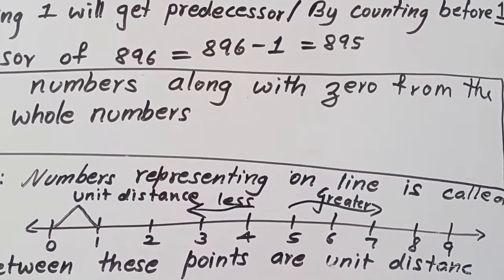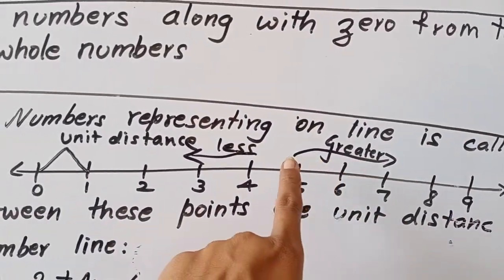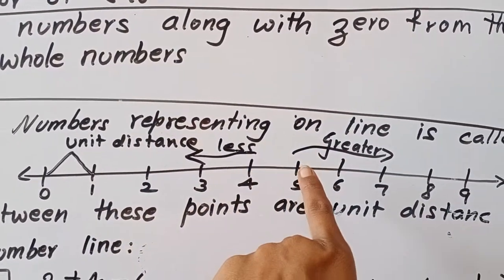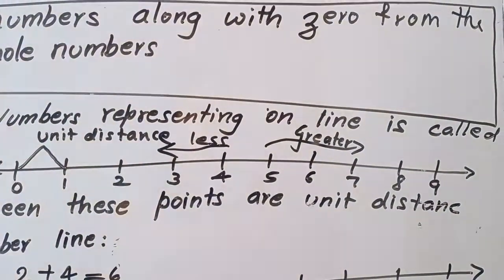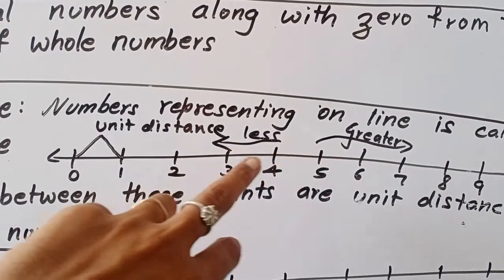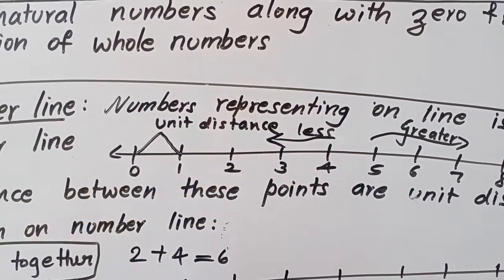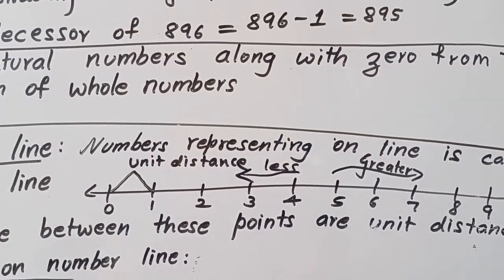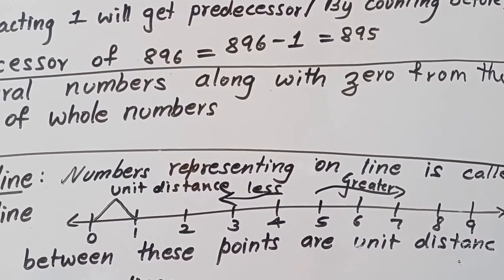One more thing I have written: this side greater, this side less. It means if you are going to the right side, you will always get the greater success. If you come to the left side, you will be getting less success. So hope you know that very well.